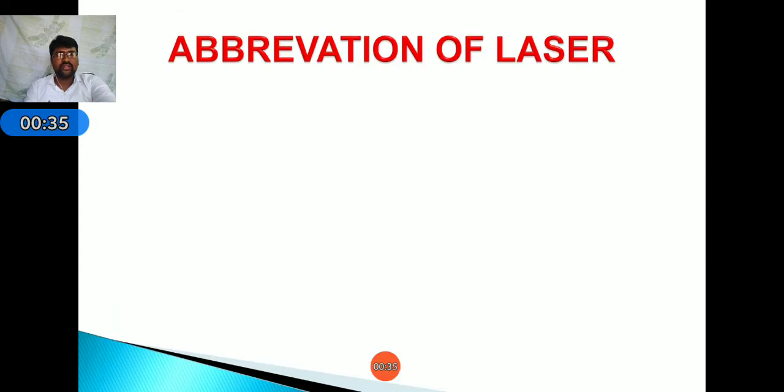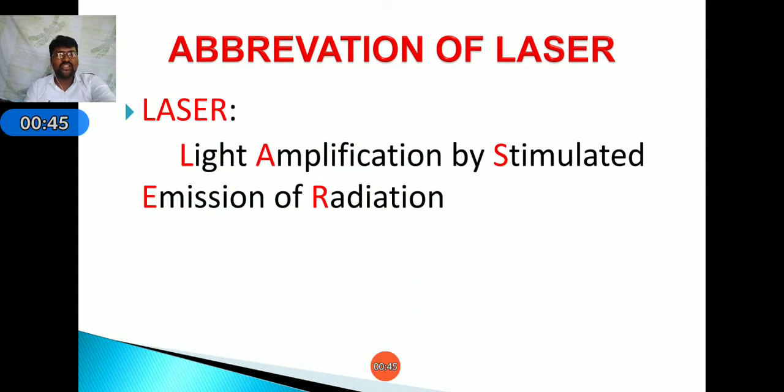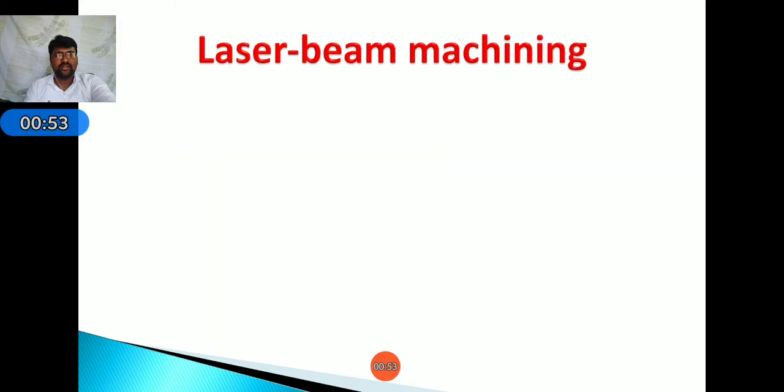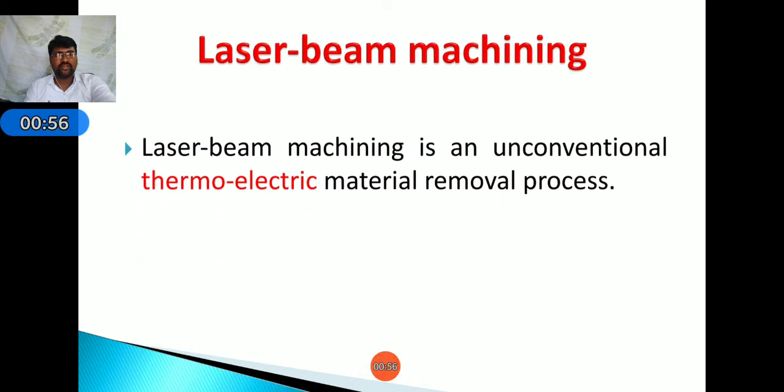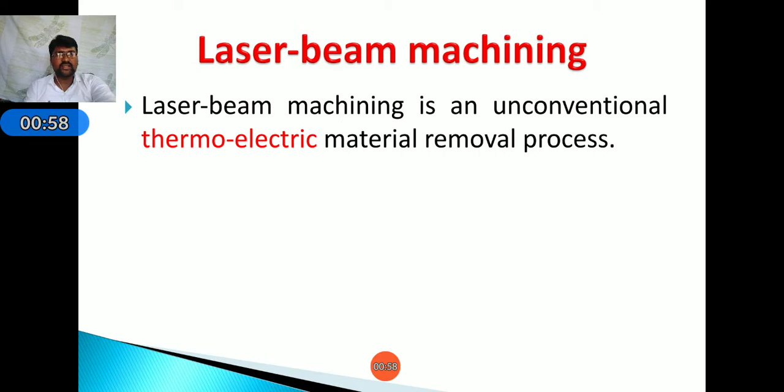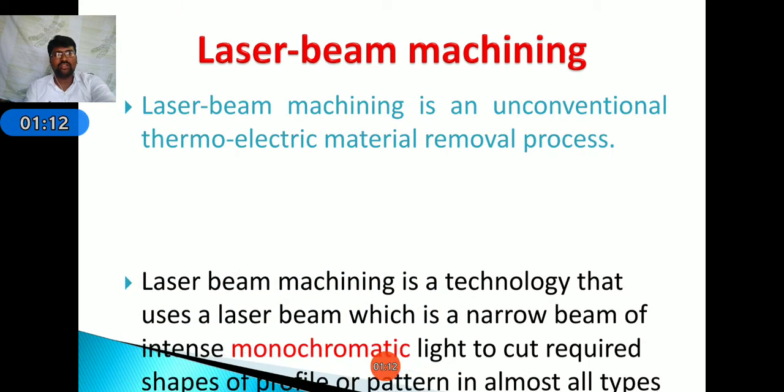In this, first we will know about the abbreviation of laser. It is nothing but light amplification by stimulated emission of radiation. Next, coming to the introduction. Laser beam machining is an unconventional thermoelectric material removal process. It is an unconventional machining process in which the tool and workpiece do not touch each other.